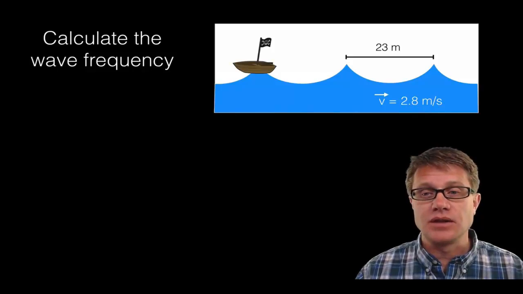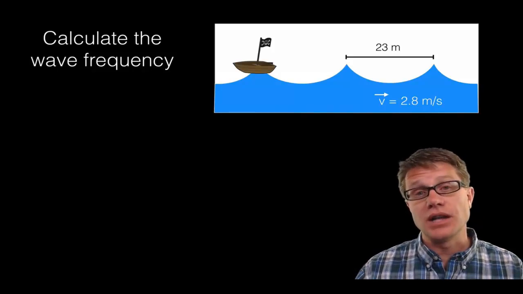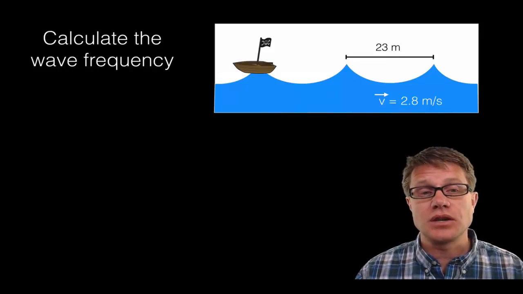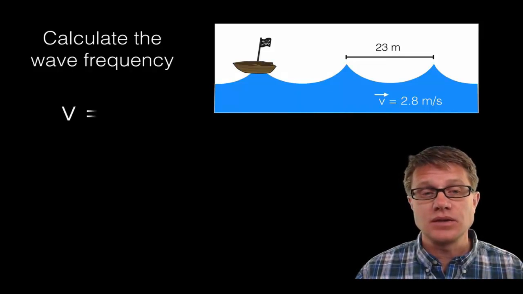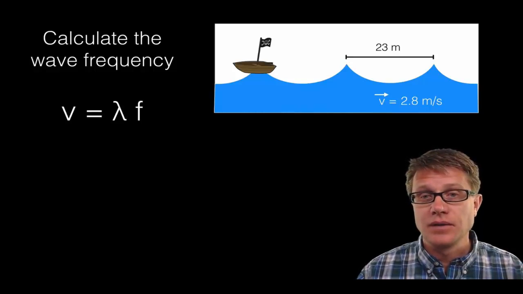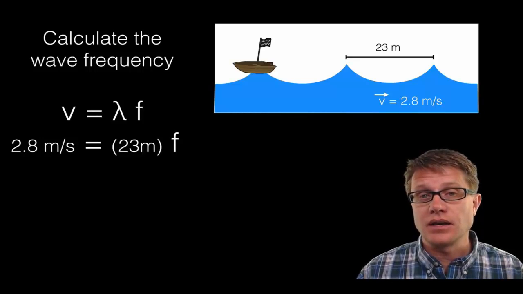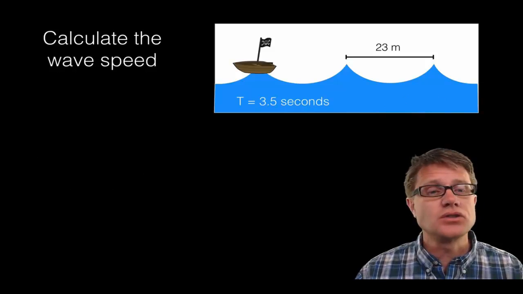Lots of times you'll be given problems like this. So for example, we're given this picture. You can see the distance between the waves is 23 meters. We know the velocity of the waves is 2.8 meters per second. So could you calculate the wave frequency? So here's my equation. So V equals lambda F. I plug in what I know. In this case, I know the velocity and I know the wavelength, and I could solve for a frequency of 0.12 hertz.